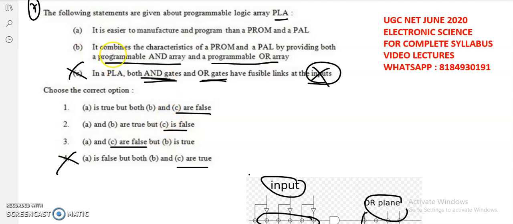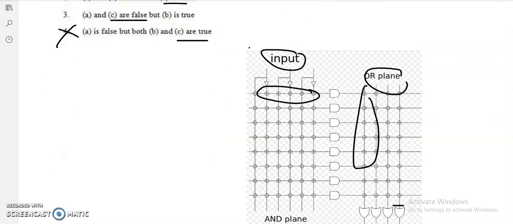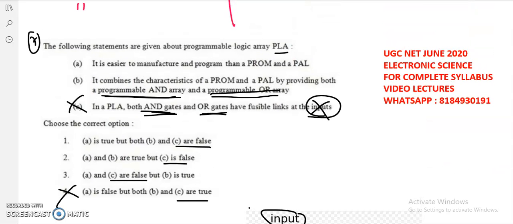And coming to B. In B, they mentioned that a programmable AND array is there and a programmable OR array is there. Yes, so both of these are there. That means we can fuse the AND gates and we can fuse the OR gate links here. And it combines the characteristics of both the PROM and PAL. So option B is the correct one. So out of these three, check where option B is the correct one.